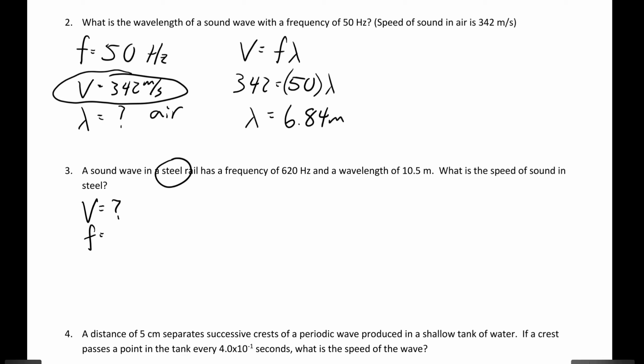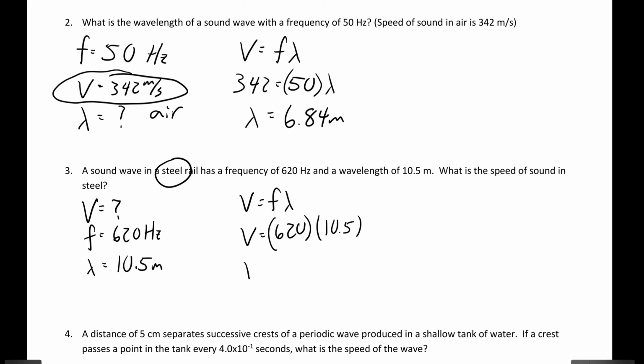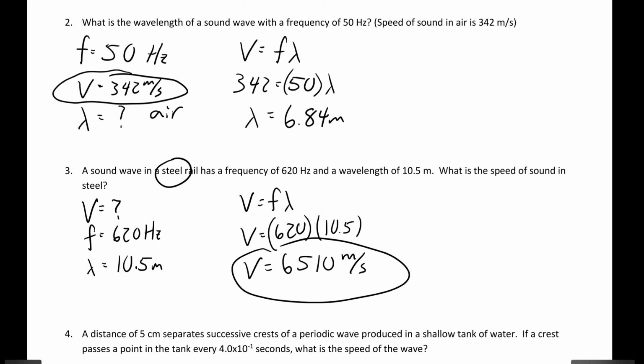So the frequency is 620 hertz, and the wavelength is 10.5 meters. So now we could do v equals f lambda. What is that velocity? 620 times 10.5. That's going to be a pretty high number. That's 6,510 meters per second. Compare that to air, only 342 meters per second. So sound travels super fast in a solid compared to a gas.